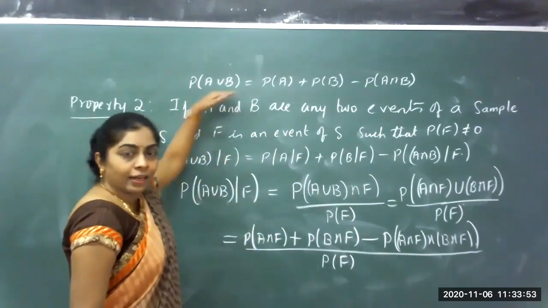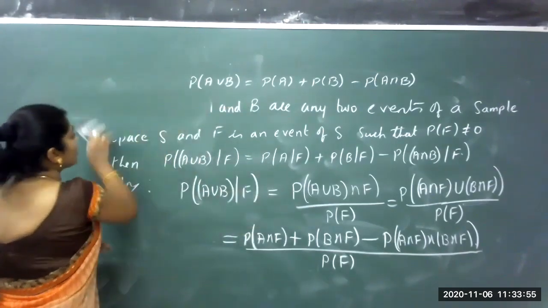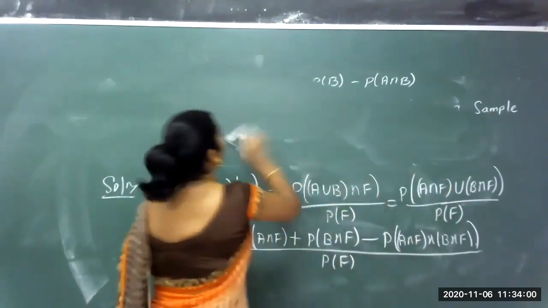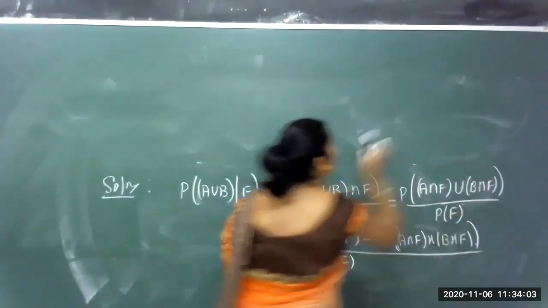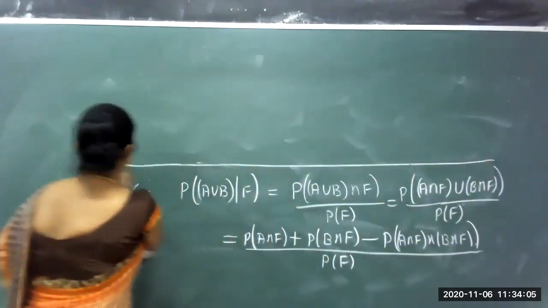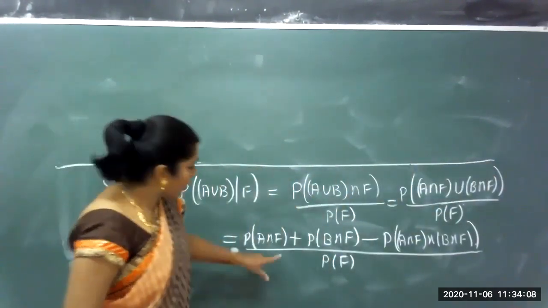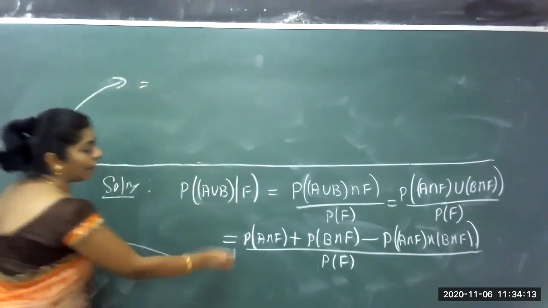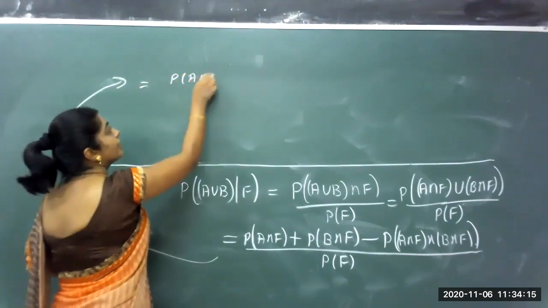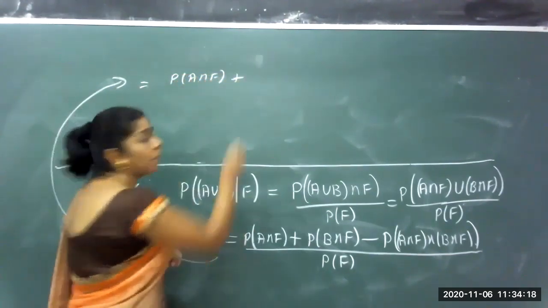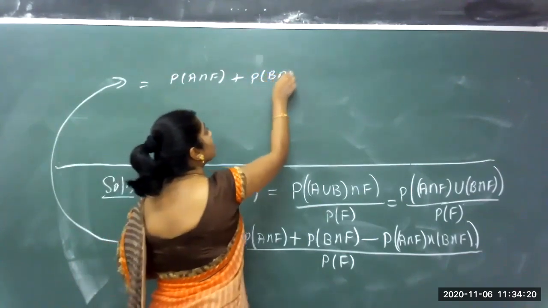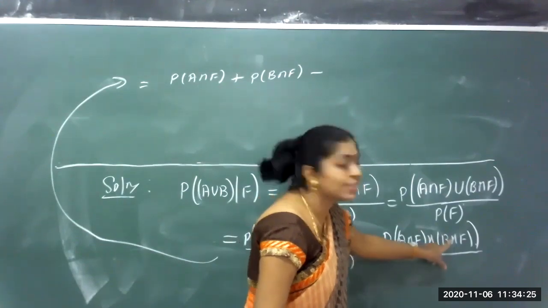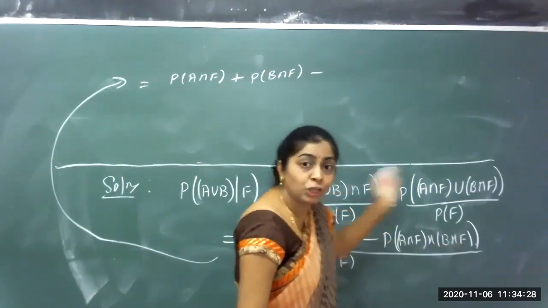Now I do this again. We continue here. I just wrote the statement of the probability. Now if I continue this again here, I have probability of A intersection F plus probability of B intersection F minus A intersection F intersection with B intersection F. I use the distributive law.